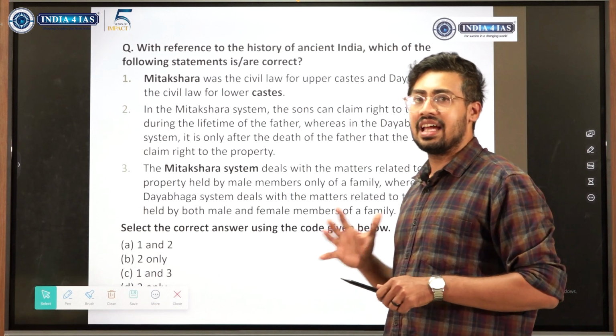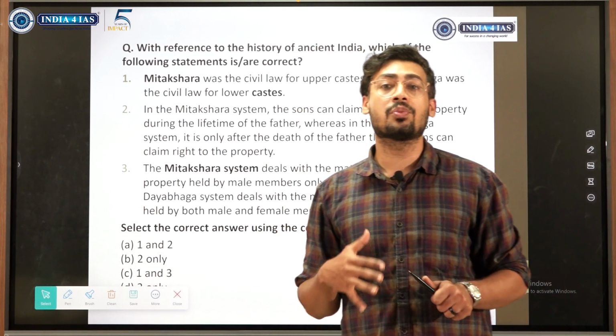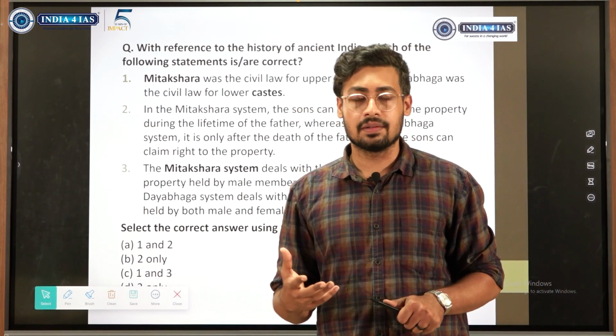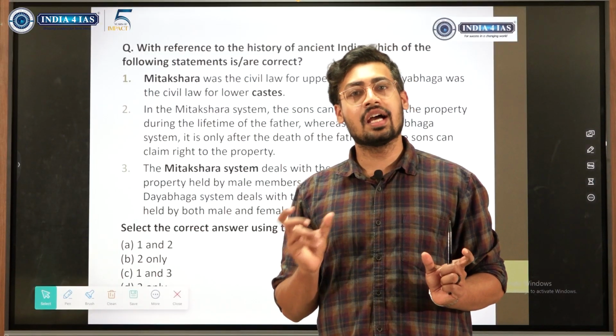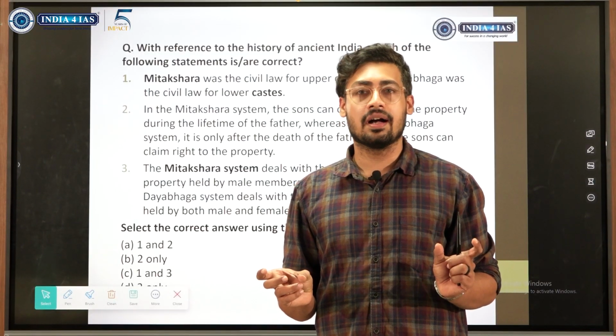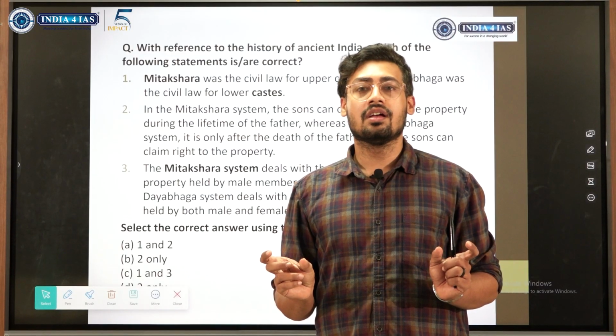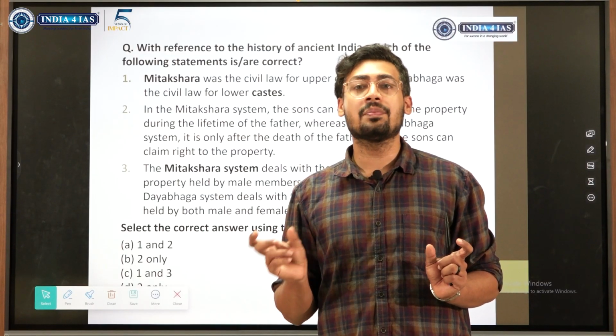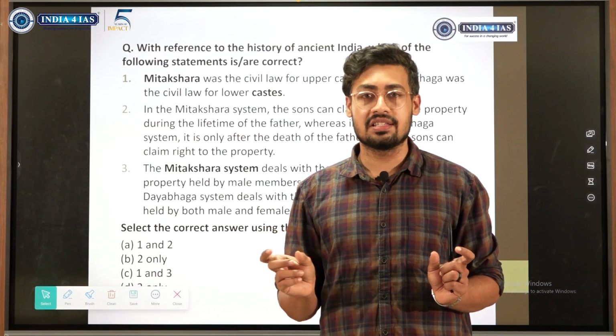See, Mitakshara and Dayabaga schools are related to how we divide the property, and these are based on the region. One is Mitakshara, one is Dayabaga. Mitakshara is related to mainstream India. Dayabaga is not of mainstream India, it is towards the eastern part of India, like the Bengal and Assam region.